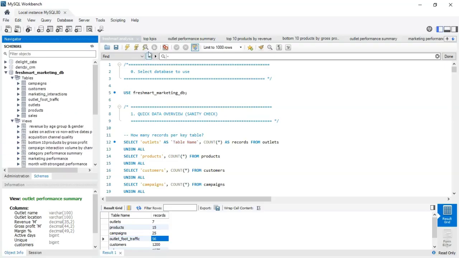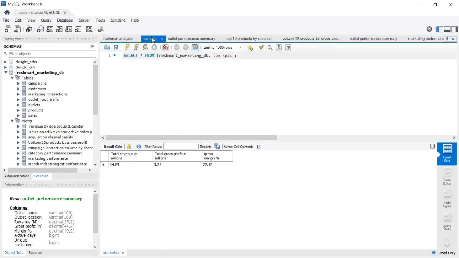One of my top views was the top KPIs. The total revenue was about 14.69 million, the gross profit for the week was 3.25 million, and the gross margin was about 22.15%. To be clear, the data captured here runs from 1st of January 2026 up to today, 8th of January 2026.